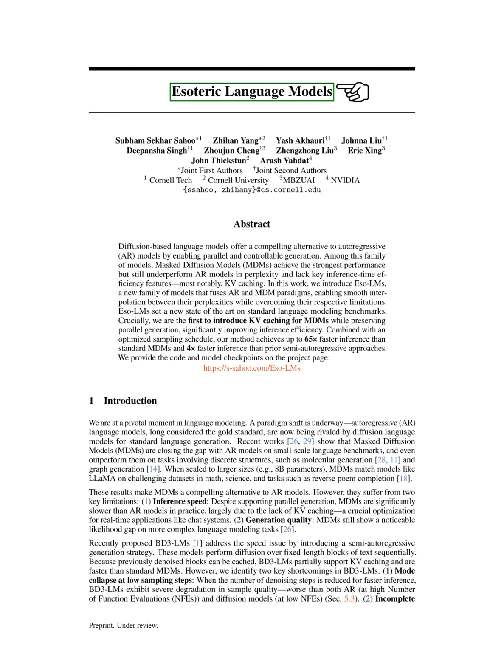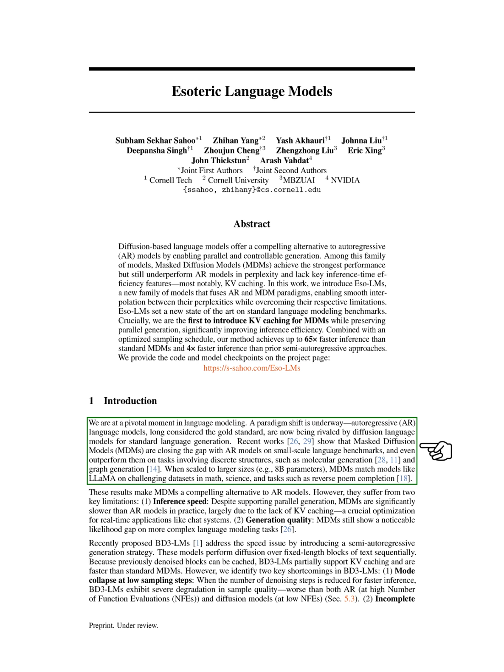Section: Introduction. In this section, we find ourselves at a crucial point in language modeling. We are witnessing a significant change, as autoregressive language models, which have long been seen as the best option, are now being challenged by diffusion language models for generating language. Recent studies indicate that masked diffusion models, MDMs, are becoming competitive with autoregressive models on smaller language tasks and even surpassing them in generating discrete structures like molecules and graphs.